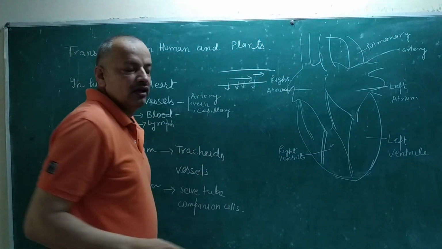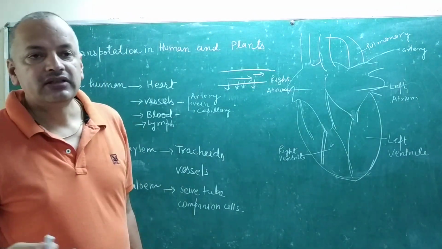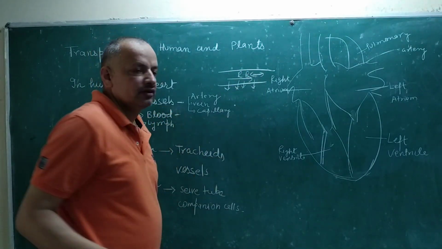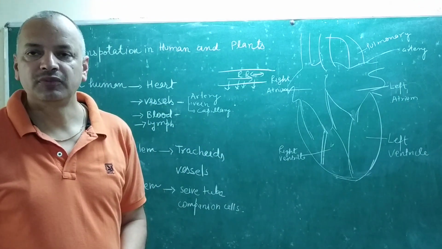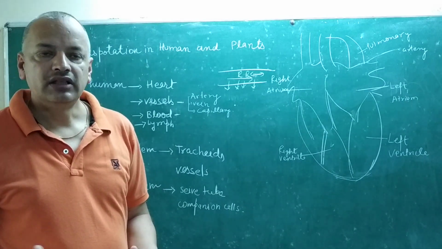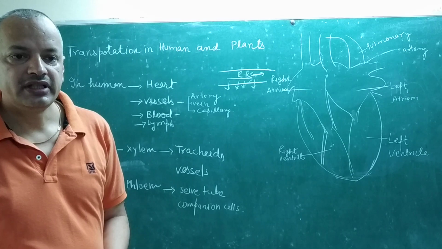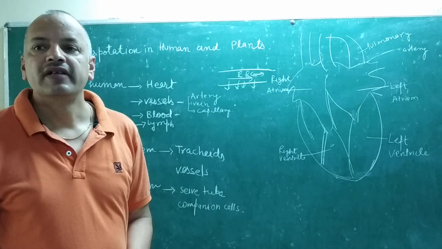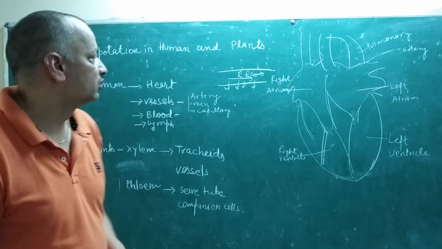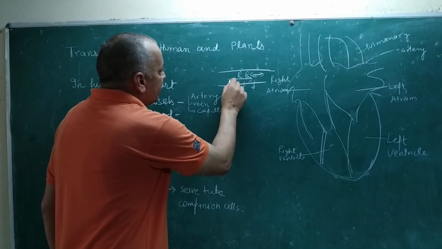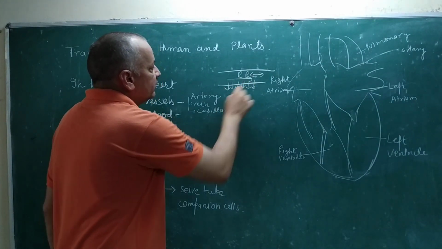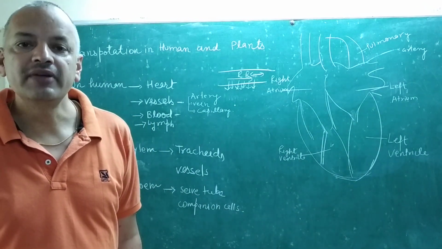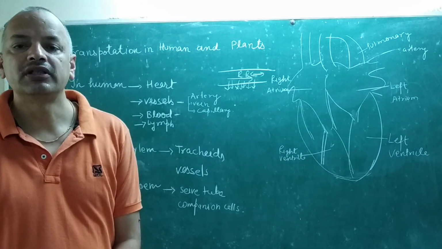The tube may be an artery, vein or capillary. The liquid is released without RBC, because RBC is large in comparison to WBC and plasma. Plasma, because 90% of plasma is made of water. So that material released from the vessels is collected by another group of tubes, and that group of tubes are lymph vessels, and they are spread all over the body.